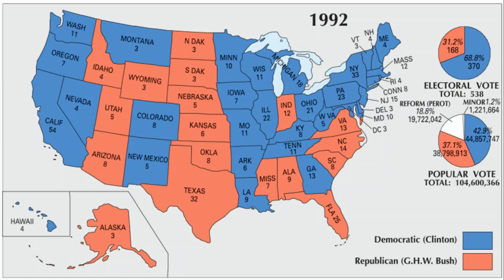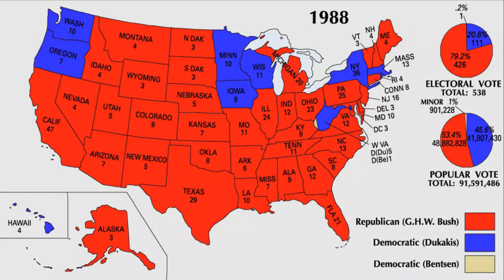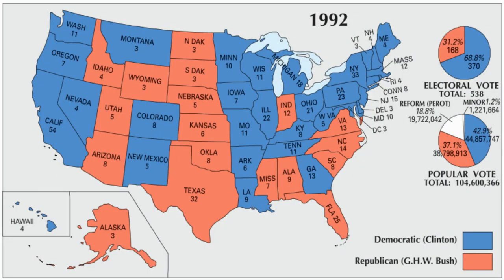All right. So George H.W. Bush only wins one term. And in 1992, we see the Democrats take control again with Bill Clinton. Okay. And so you can see if we go back to the 1988 map to the 1992 map, the Democrats are doing much better all of a sudden.